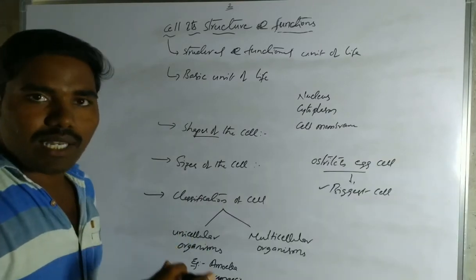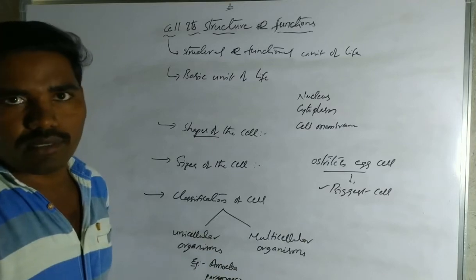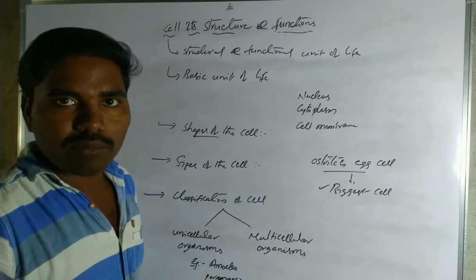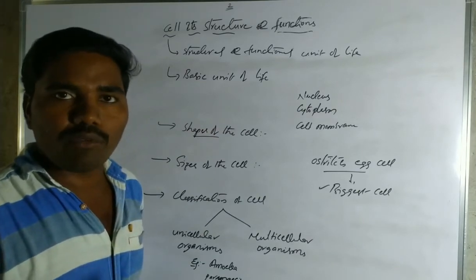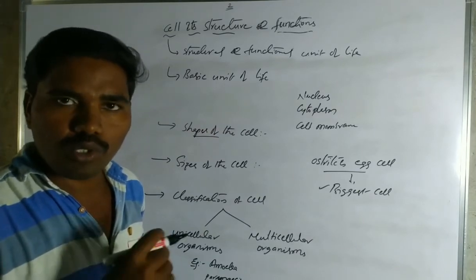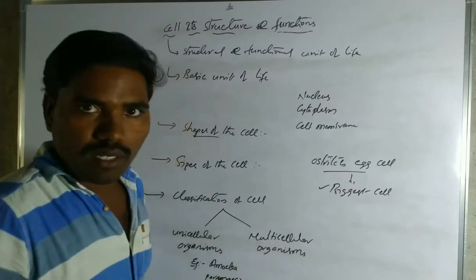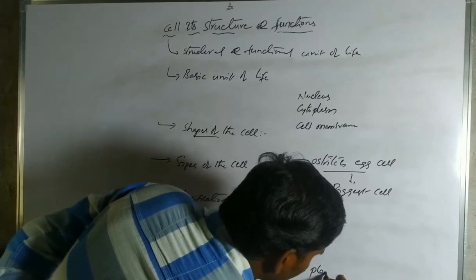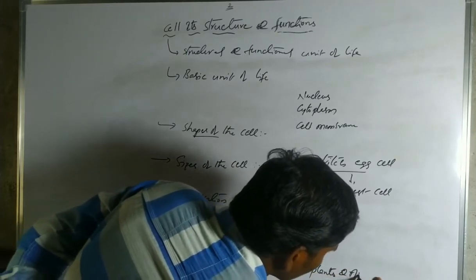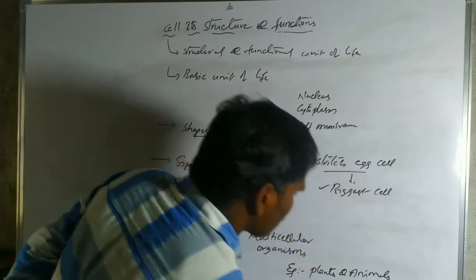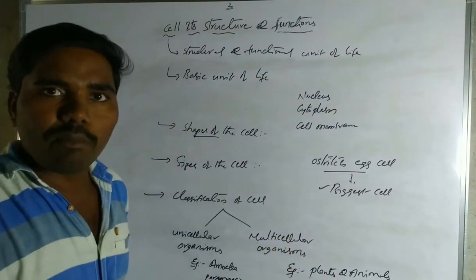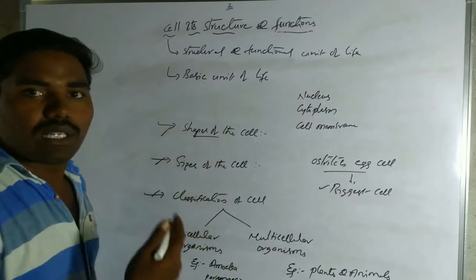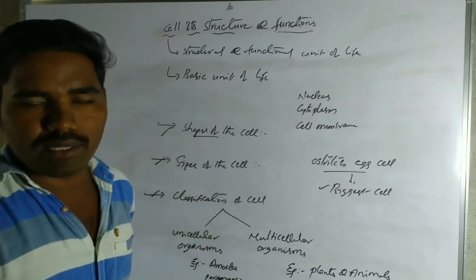Here the single cell carries out the entire life process of the body. What is meant by multicellular organisms? Multi means more. The organisms which have more than a single cell are called multicellular organisms. Plants and animals are examples of multicellular organisms. These are some topics which were discussed in our earlier classes.